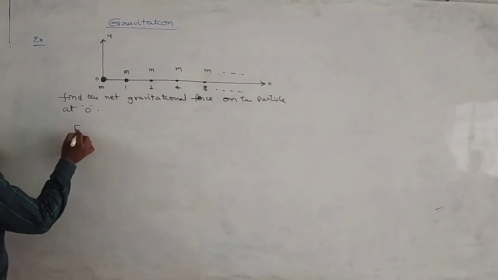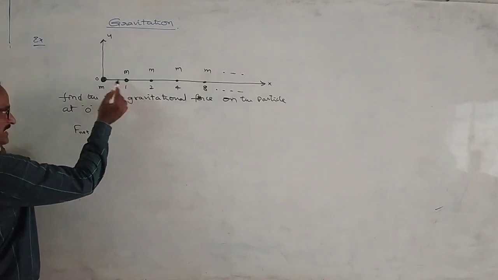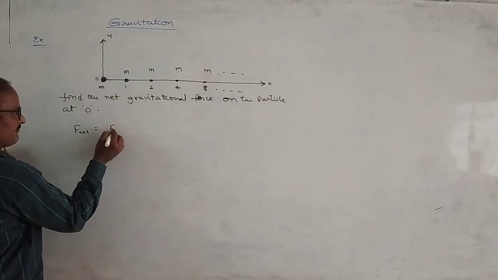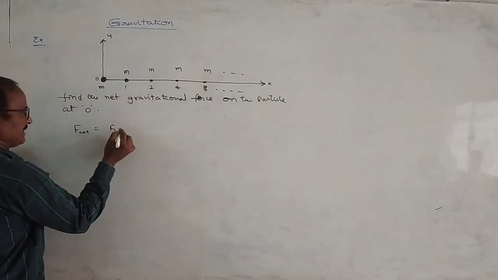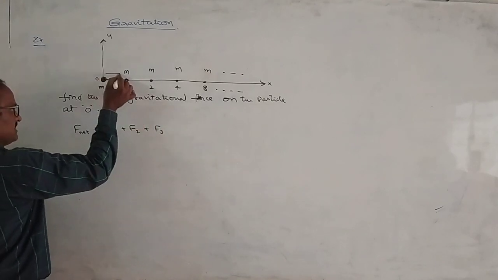Net gravitational force acting on the particle is given by the gravitational force acting on this particle due to the first particle, which is F1, due to the second particle is F2, due to the third particle F3, because all these are attractive forces.